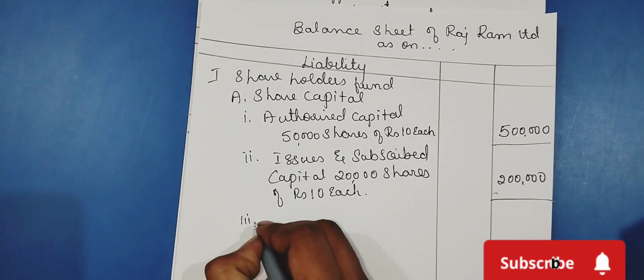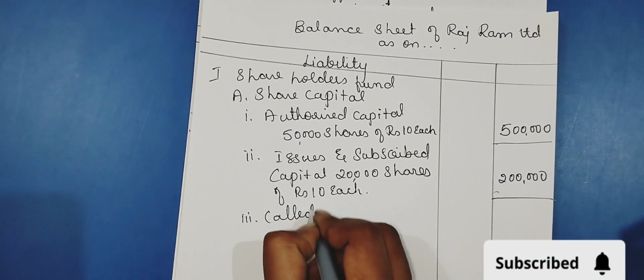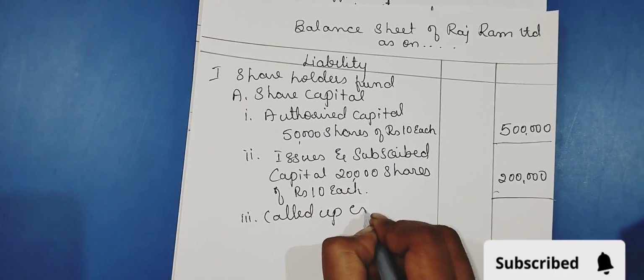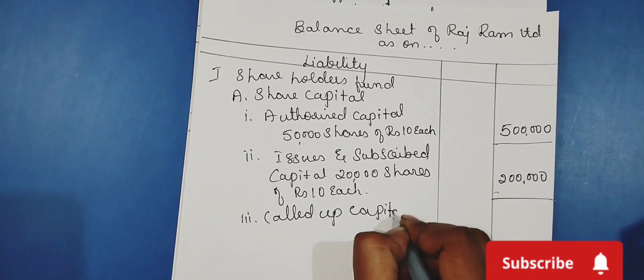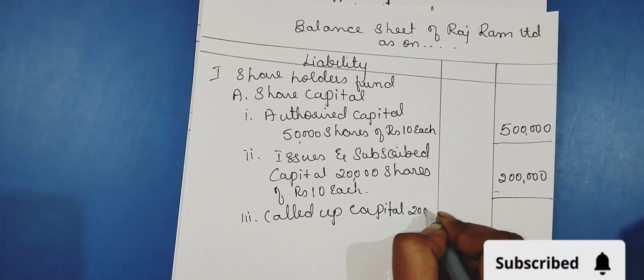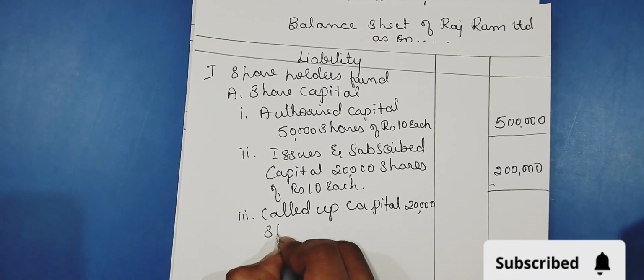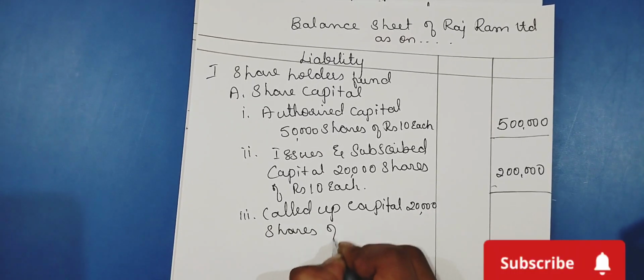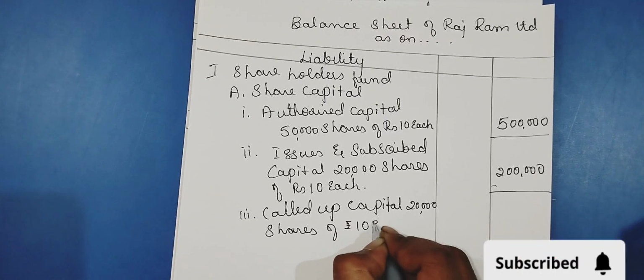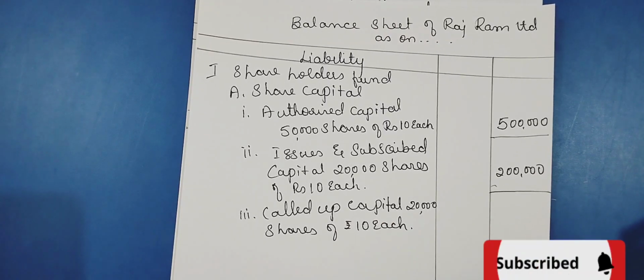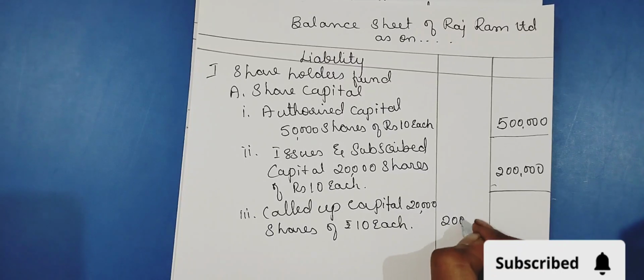Called up capital, 20,000 shares of rupees 10 each, it is 2 lakh.